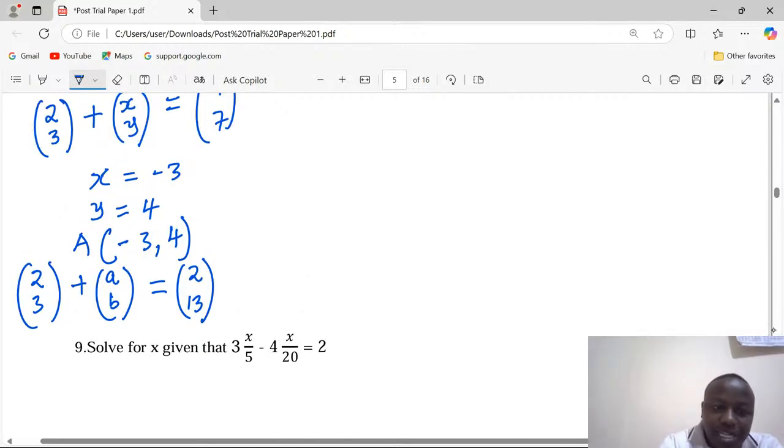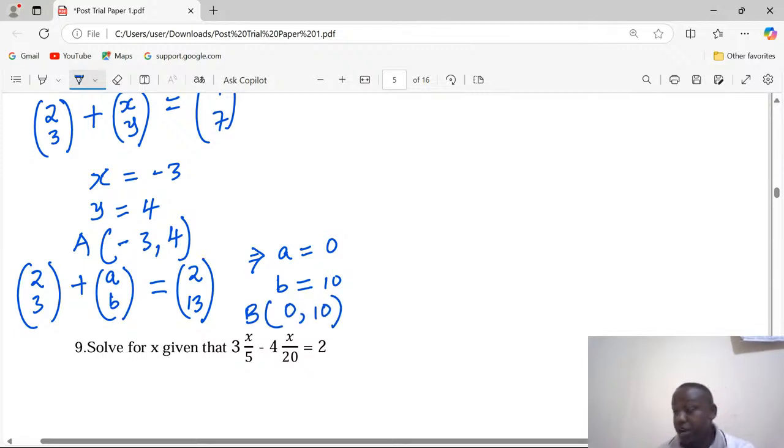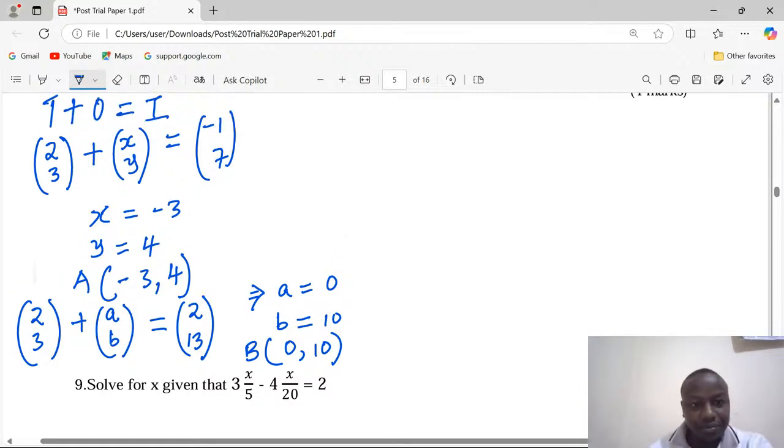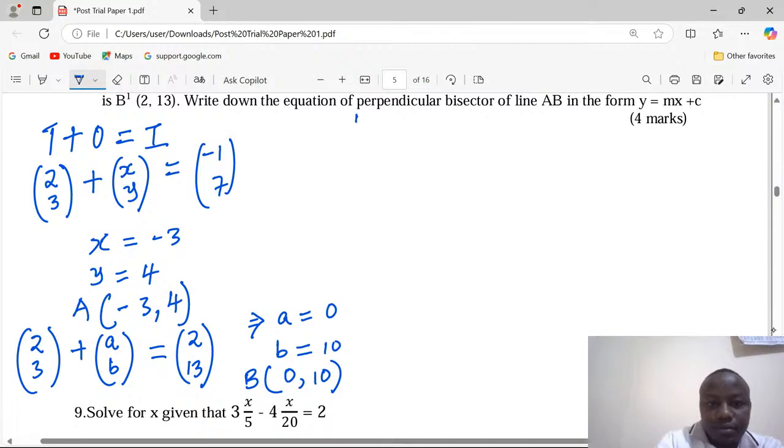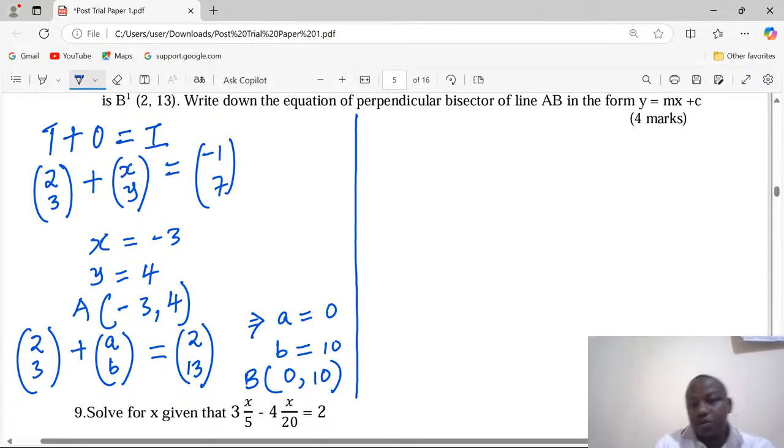And that means for us to get a, we need to talk about the x components. 2 plus a equals 2. And when we take 2 to the other side, it will become 0. Then for us to get b, we need to talk about 13 minus 3, giving us exactly 10. Therefore, the coordinate of B is (0, 10). With the coordinate of B this way, we can now move on with the question.